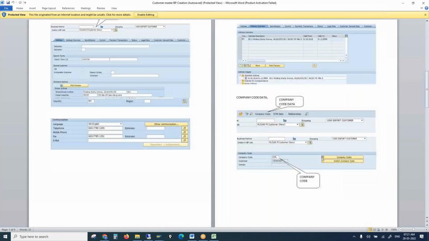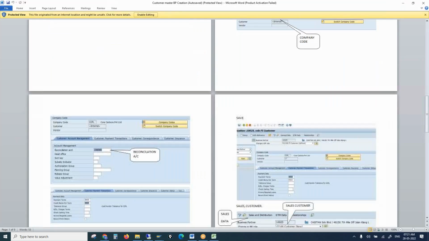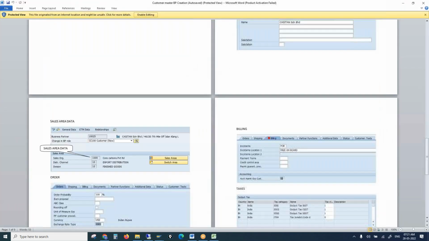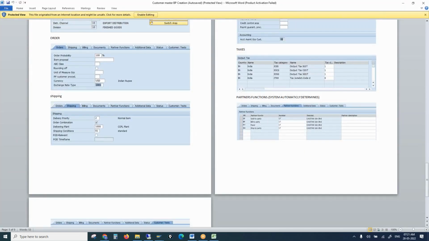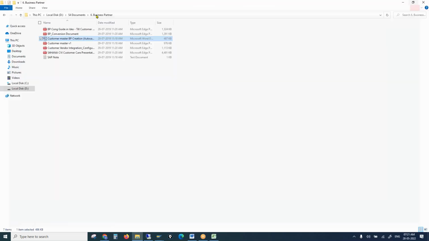For CVI, there are very good documentations available. We could use them. CVI menu path is not shown here, so let me take it.